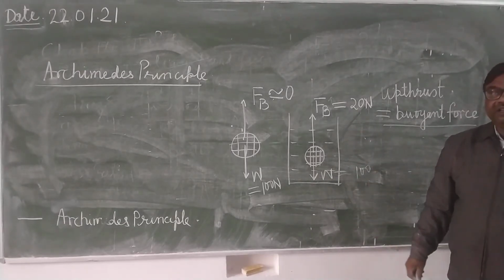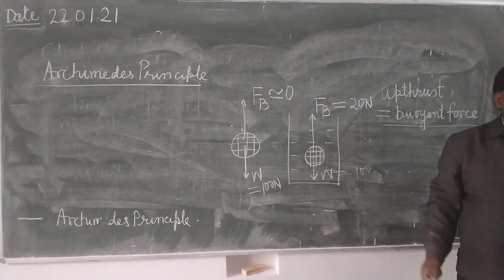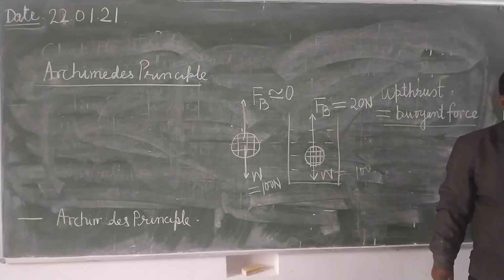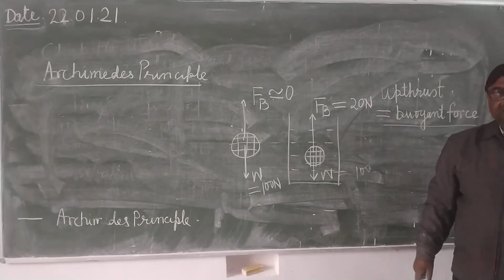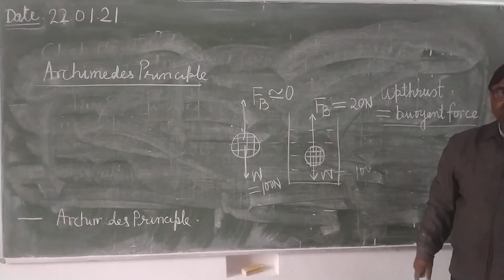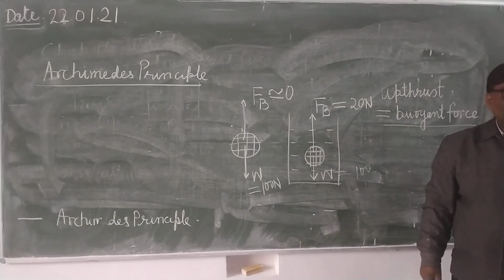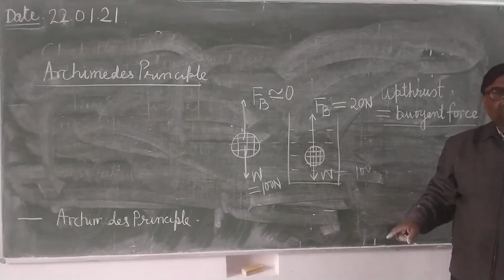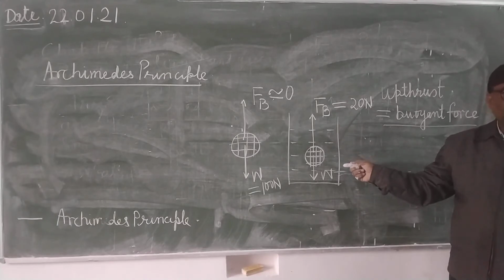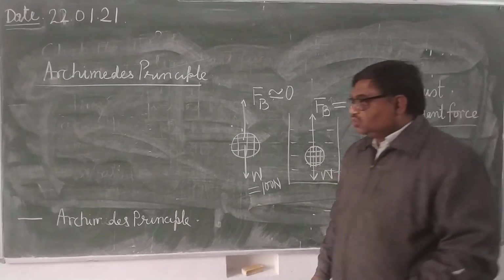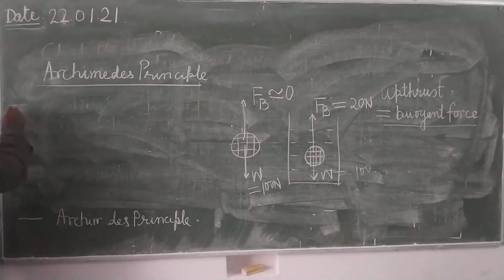It will feel lighter. But when you take it out, it will regain the loss of weight. Loss of weight कितना हुआ? 20. कितना हुआ है? 20 न्यूटन के बराबर का. किसके कारण हुआ? अपथ्रस्ट के कारण. अपथ्रस्ट कितना है? 20. Means loss of weight is equal to upthrust. And this loss of weight is not actual. एक्चुअल में नहीं है, ये क्या है? It is the apparent loss of weight. So see here, what is Archimedes principle?